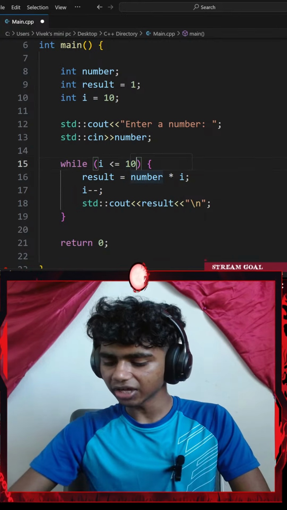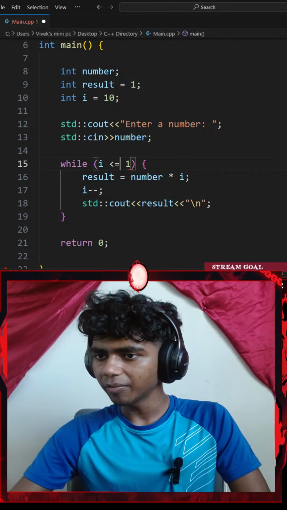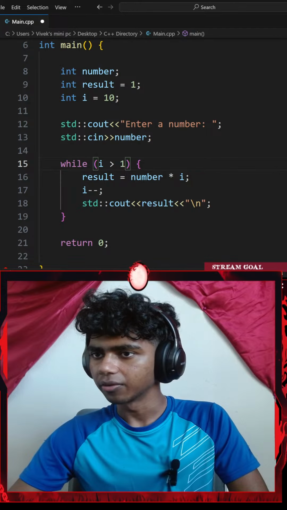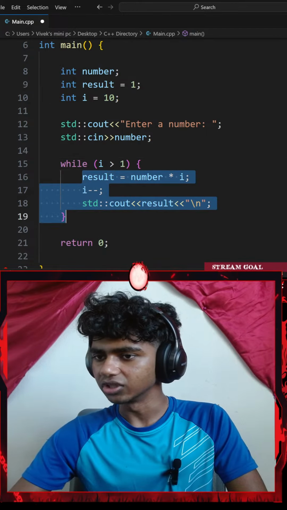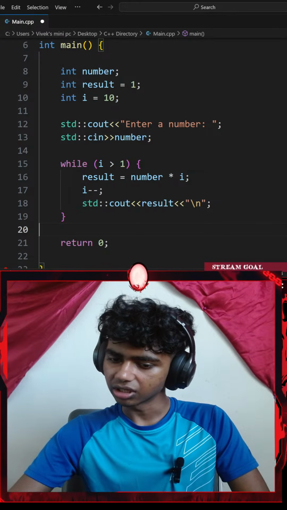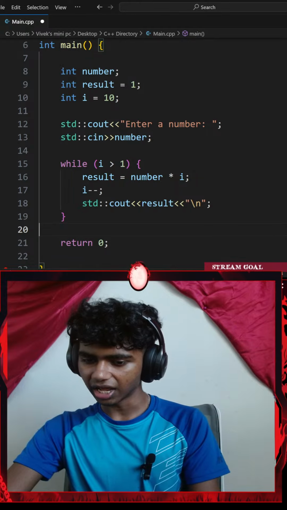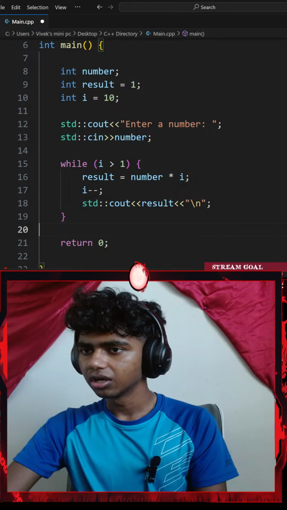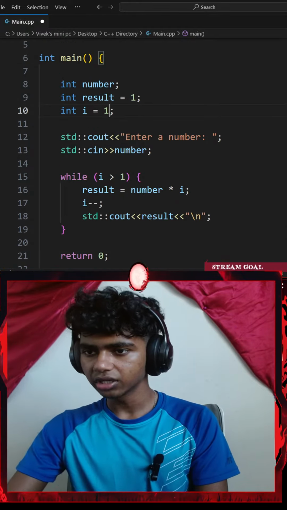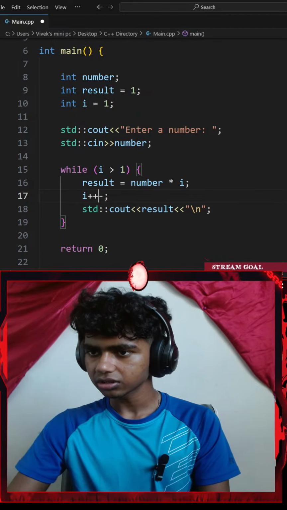Okay, maybe I could go with greater than 1. Okay, while my I is greater than 1, which it currently is, I do this. I equals to 1, not 10, and I plus plus. Okay, I equals to 1. Okay, not 10, and I plus plus.